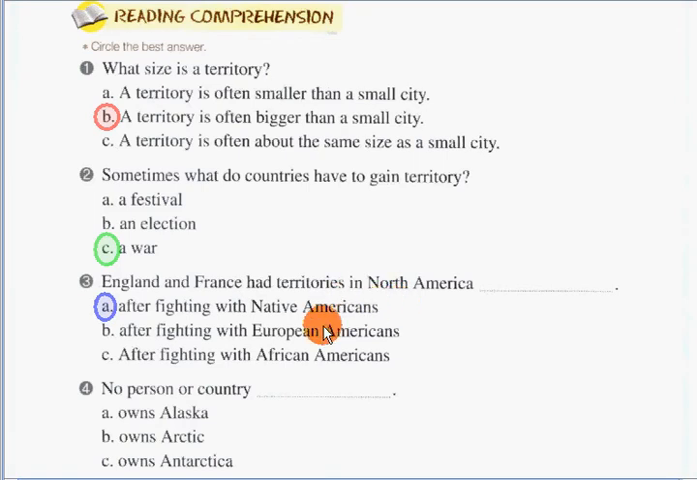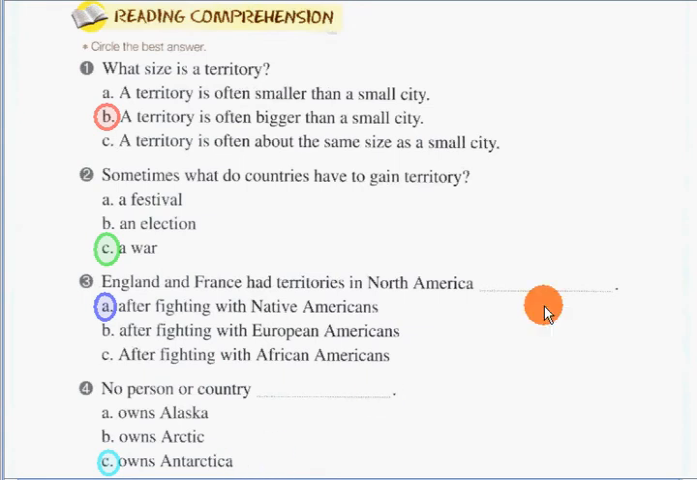And how about number 4? No person or country blank. A. Owns Alaska. B. Owns Arctic. C. Owns Antarctica. The answer is C. Owns Antarctica.